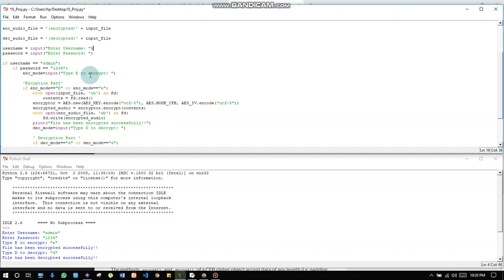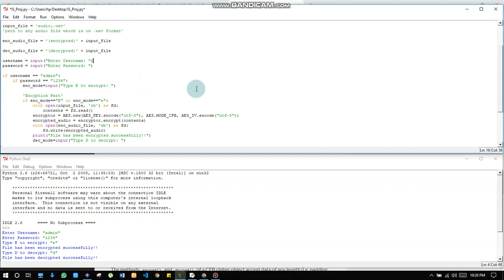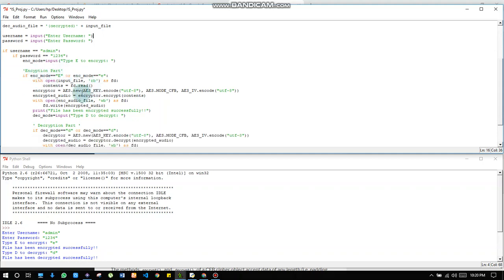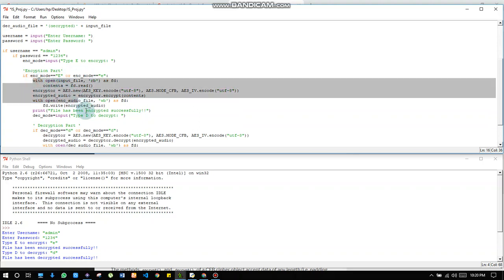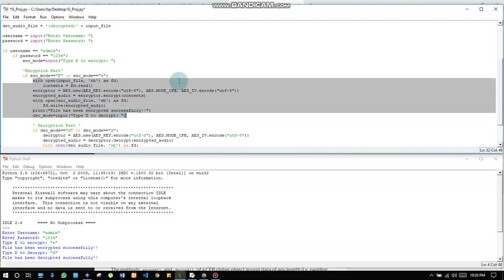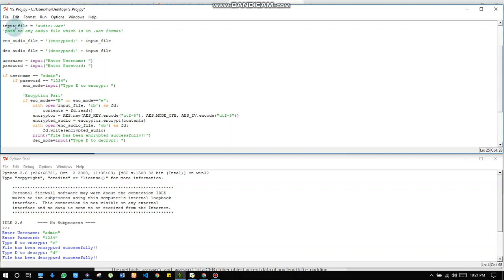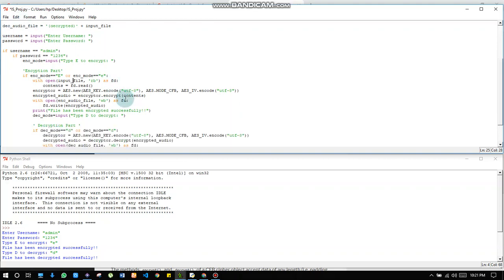So now when the user gets access to the function, the program will ask them to encrypt the file which we have given here. So if the user enters E, the function will run, and here is the function, which is for encryption. What is happening here is that it will open the input file, which was given here as audio1.wav for now.